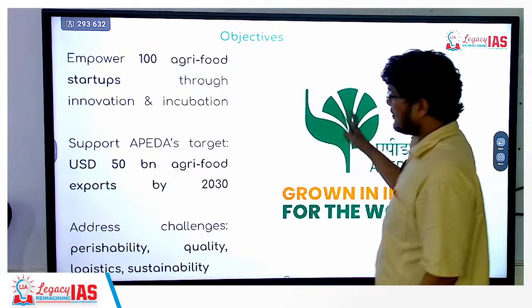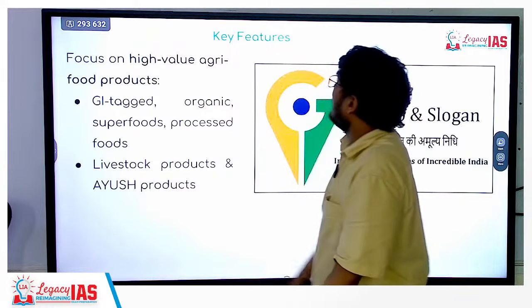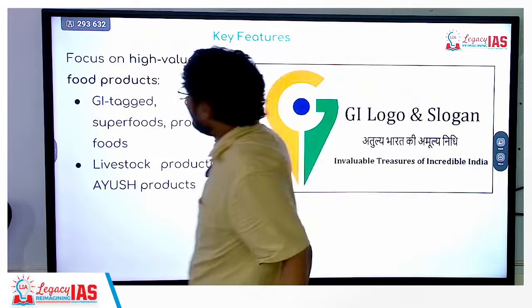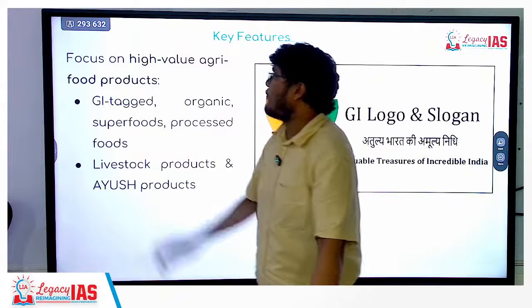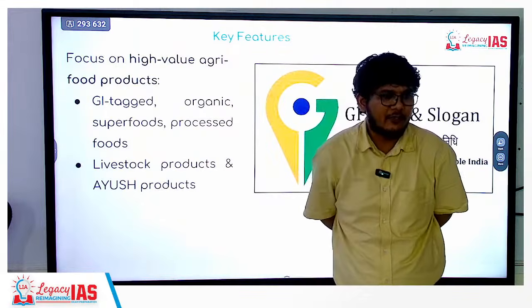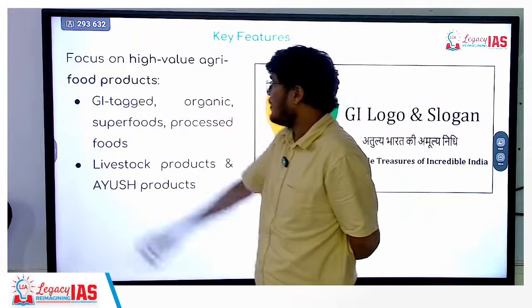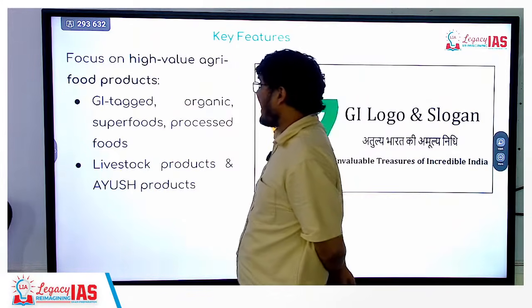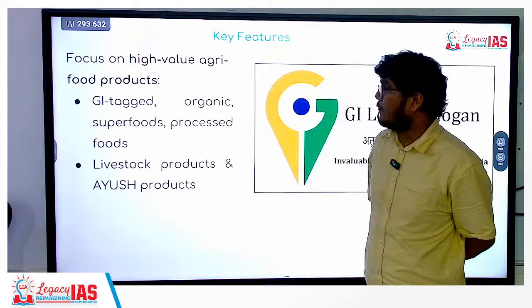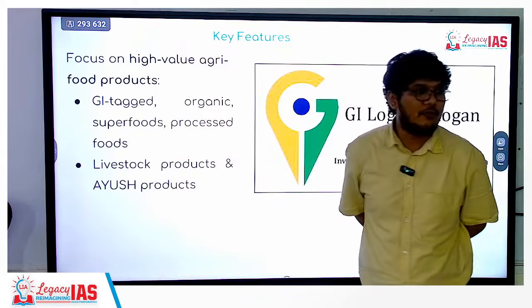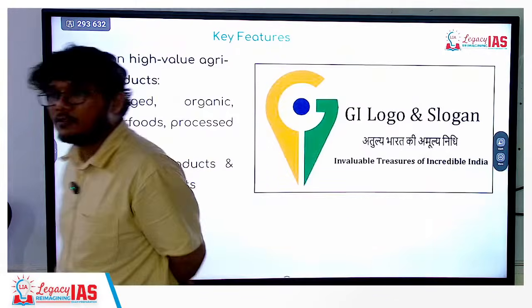Okay. And logistics sustainability, fair enough. Okay. What are the key focus areas? Focus on high value agricultural products. As I mentioned, it's not the aim to increase the volume, the value has to increase. So GI tags, organic food, superfood, processed foods, etc. What are superfoods?